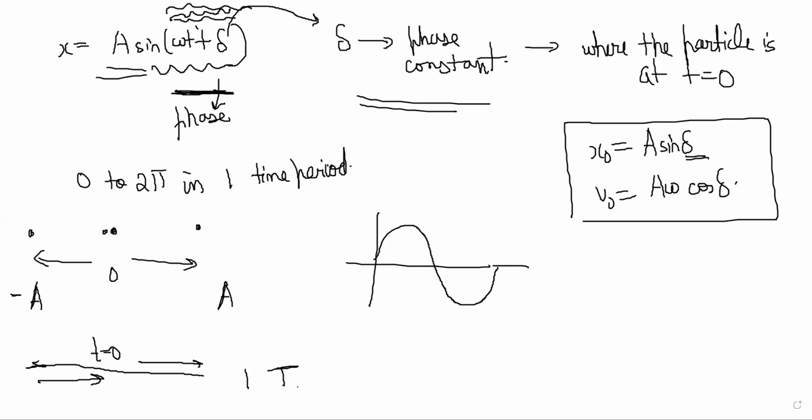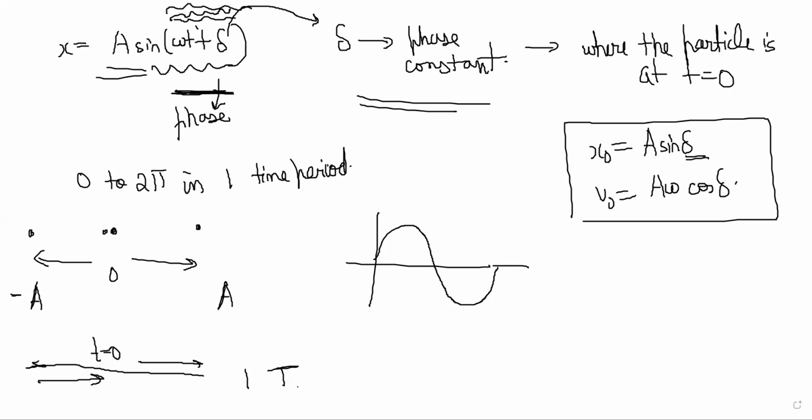Suppose we choose t is equal to 0 at an instant when the particle is passing through the mean position and going towards the positive direction. The phase omega t plus delta should then be 0, because at t is equal to 0, the particle is at mean position.